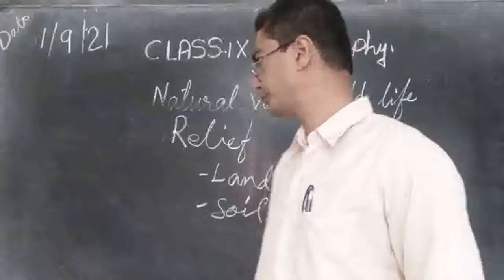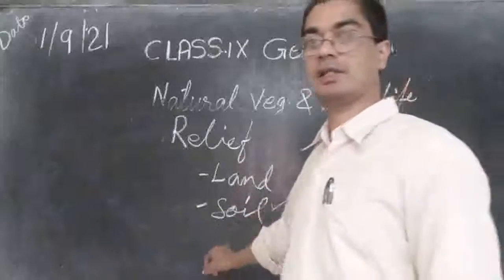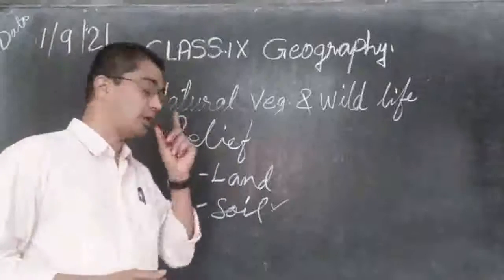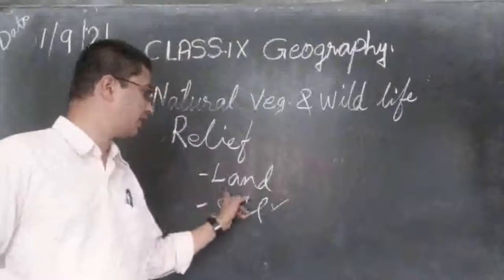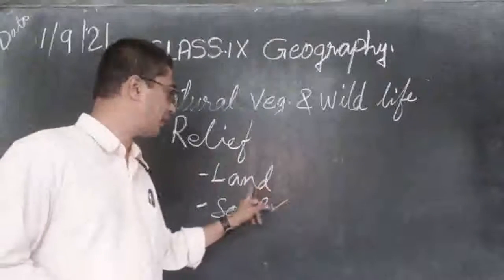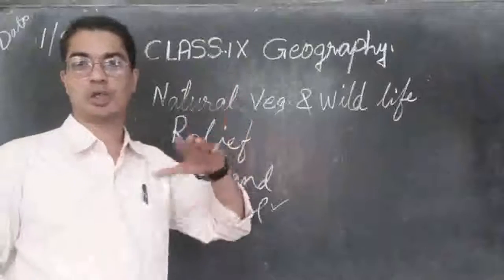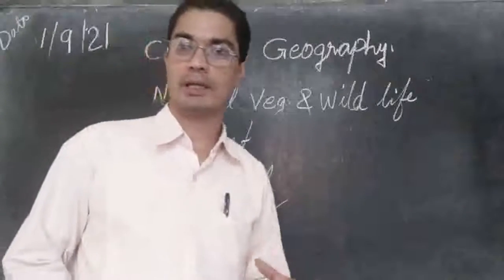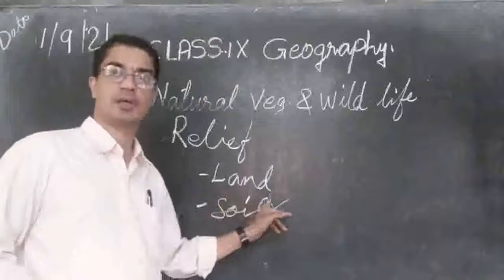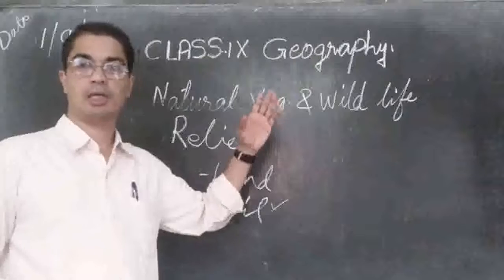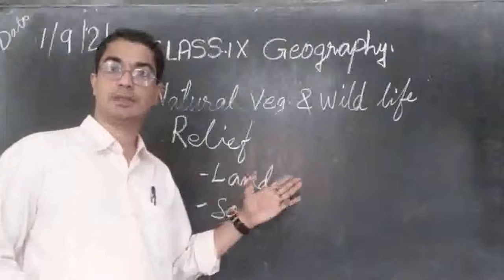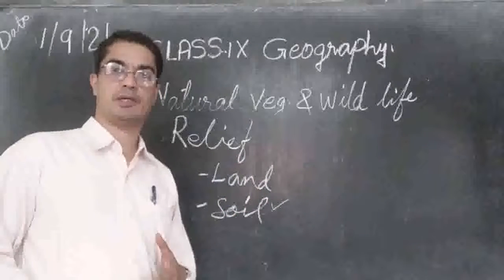So we see two factors that are affecting the growth or the support of natural vegetation in India. One is the shape of the land, another one is the type of the soil. So depending on the shape of the land, whether it is hilly region or desert region or valleys or plains, different types of trees are growing there. The trees that are growing in the valley may not be growing on the hilltop. On the hilltop, another type of tree will be there. Then in the desert region, again a different type of tree will be growing there.